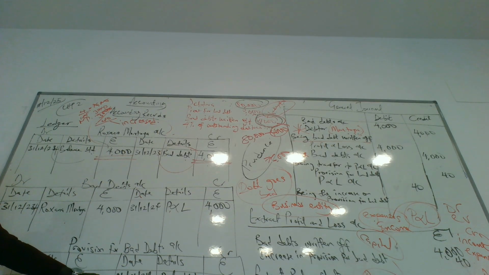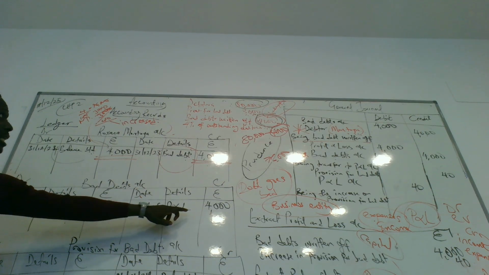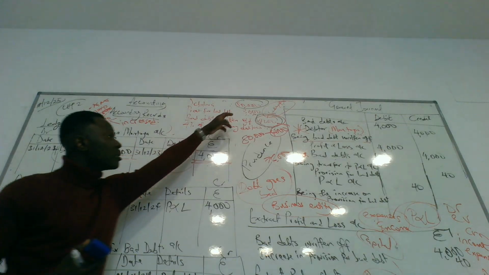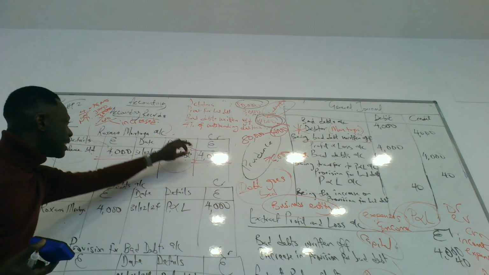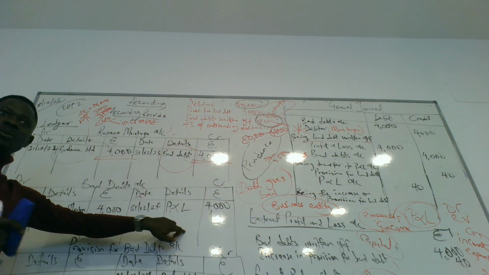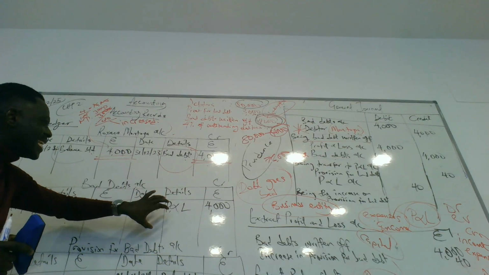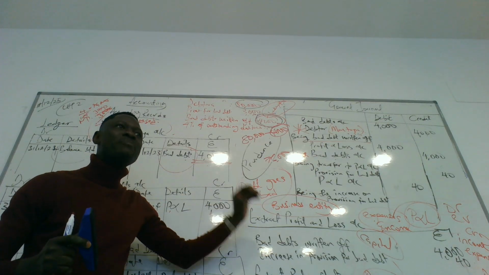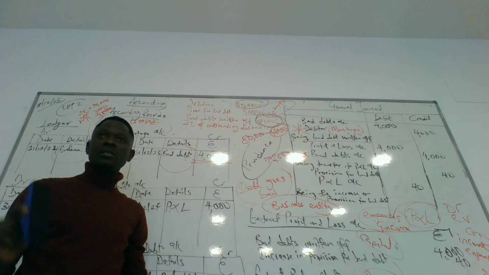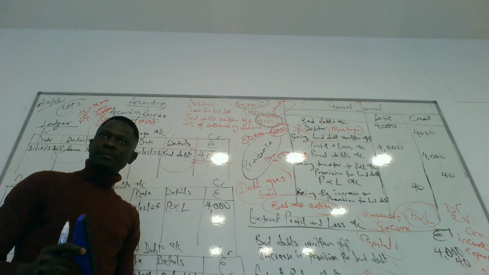Doesn't this mean 860? What? 860 is left because the provision is 3,040 and the bad debt is 4,000. We're done with the bad debt, because we are taking it away from the debtors. That's why we created these two accounts. So what is left is taking this into the profit and loss account as bad debt written off. Expenses. That is in the profit and loss account.